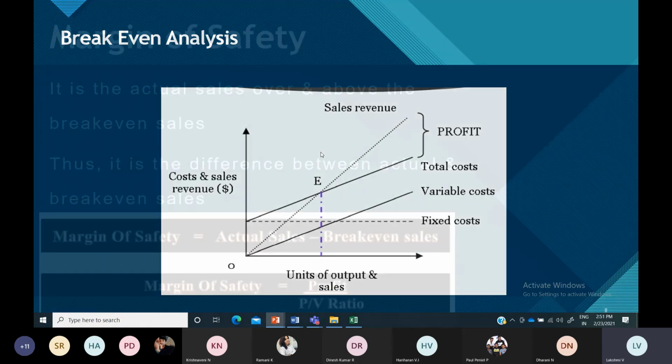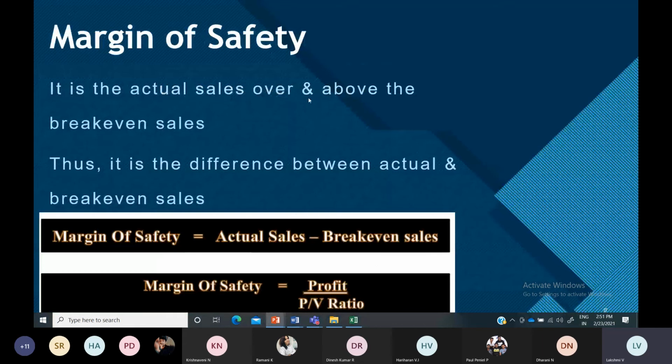Apart from that, you will have one more item, margin of safety, MOS. This also you might get in 2 marks, or you might get problems on this. So step by step, after preparing the statement, the next thing will be PV ratio, then the break even point, then the margin of safety. If your output or sales is more than your break even point, then it is considered to be safe for that business. Whatever you earn is safe for that business.